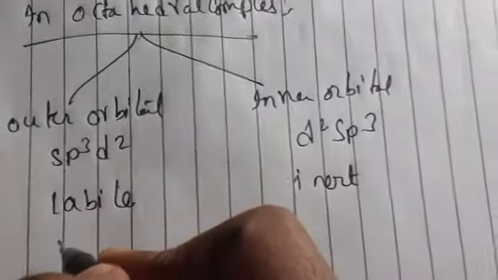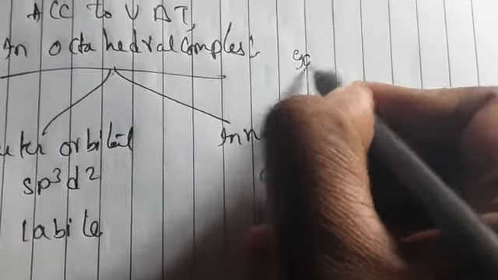Why? Because in crystal field theory, if you have observed, we have Eg and T2g.